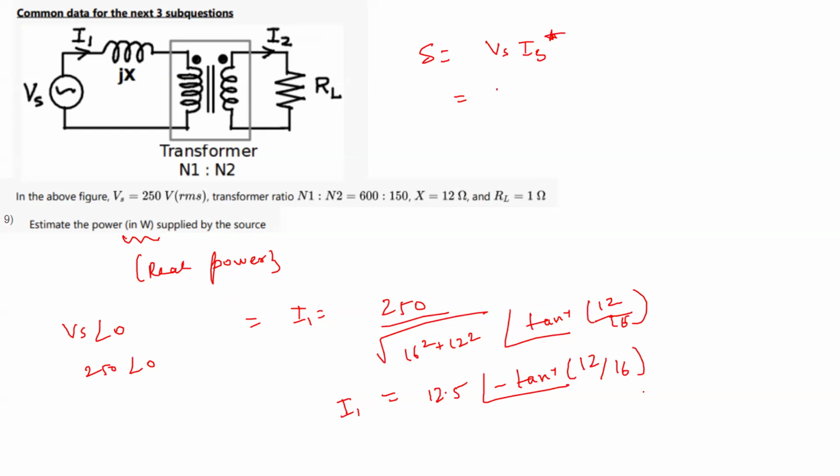So the conjugate of I1: this minus will go, because in the conjugate, if we take it in this polar format, a negative angle will become positive, or a positive angle will become negative. Okay. So this will become what? 250 angle 0 into 12.5 angle tan inverse 12 by 16. Okay, so this is S.